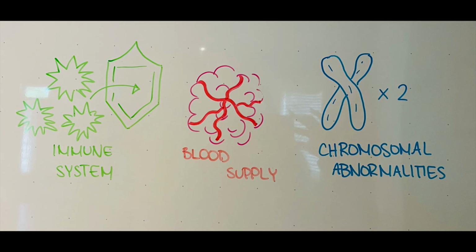Cancer cells are so dangerous due to their special abnormalities. They are able to conceal themselves from the immune system so they are not destroyed. Blood vessels grow around tumors so they are continually provided with blood and nutrients, and they are able to continue growing and dividing, having many changes in chromosomes, sometimes even double the number of chromosomes compared to normal cells.